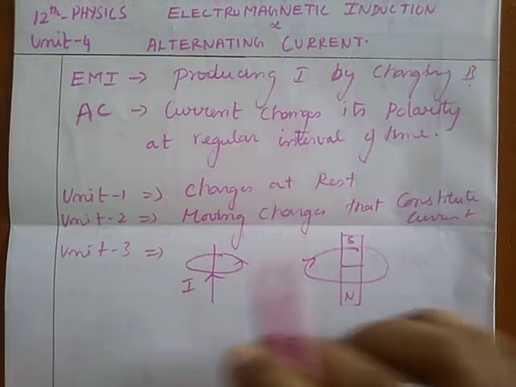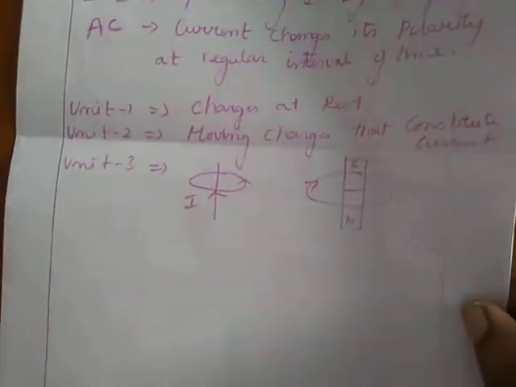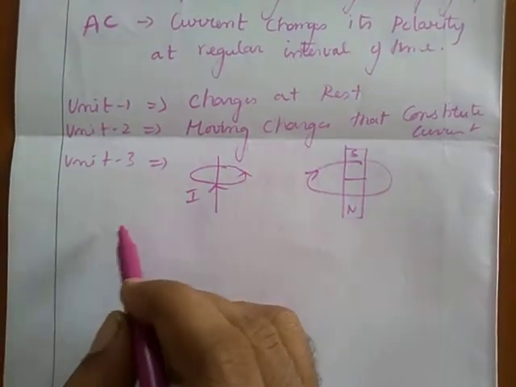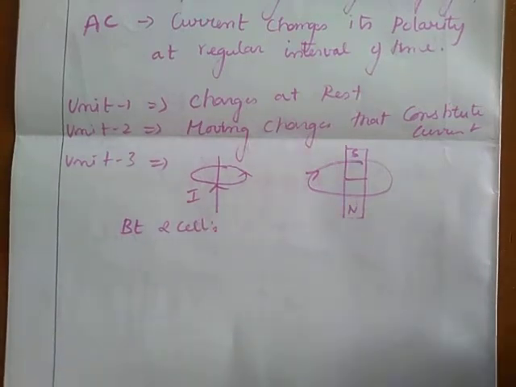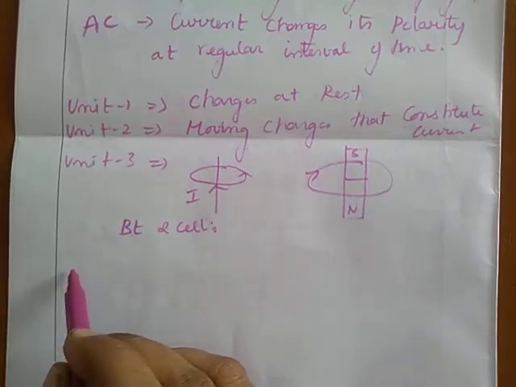For this purpose, we need current. At that time, this current was only provided with the help of batteries and cells. In order to transmit current over a long distance, batteries and cells are not enough to provide that much energy. At that time, a question arose. The question is, a current carrying conductor produces a magnetic field around it, so why not a magnetic field that can produce current? See carefully.